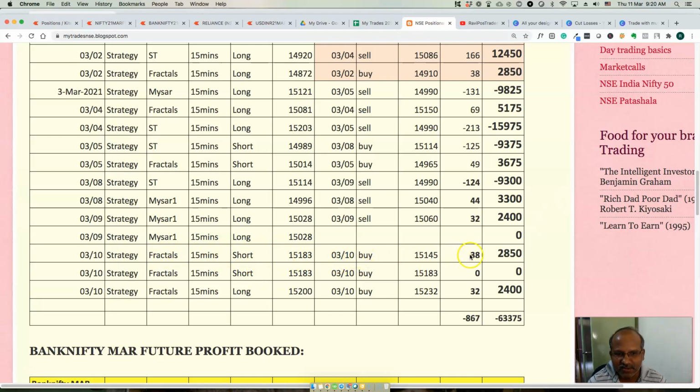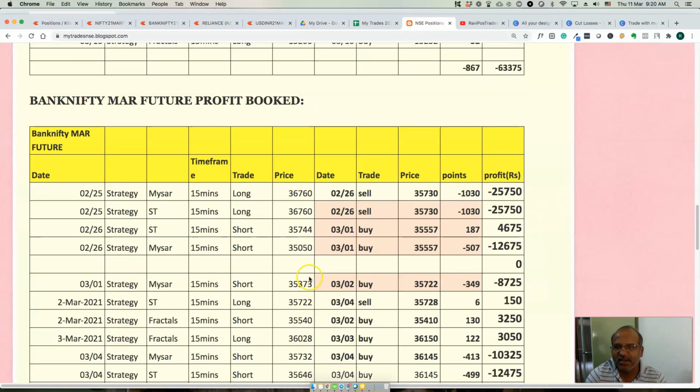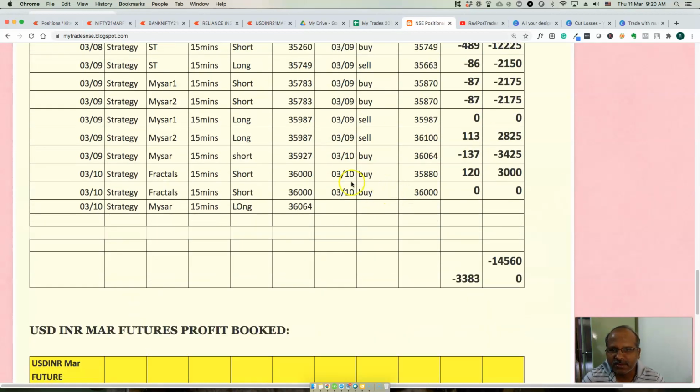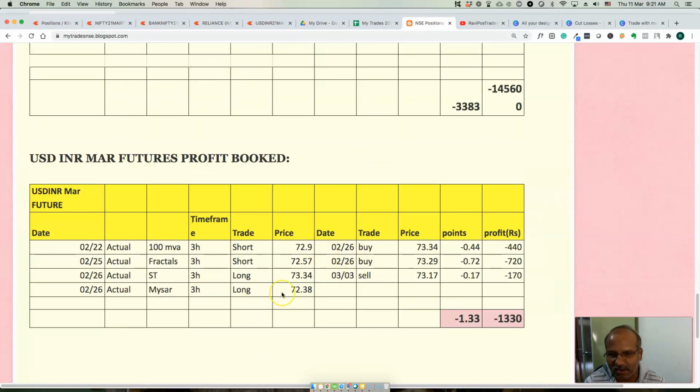If you see the profits booked, we shorted Nifty during intraday based on the fractals, and we got a profit of 2,800, and there is another long created that got a profit of 2,400, right? Then again, in Bank Nifty, we have a short trade created intraday based on the fractals, and got a profit of 120. And this is a multi-lot entry, so the other lot we moved to the starting price, zero down, and so we have a long on the Bank Nifty. Right? USD INR we are continuing the long, right?